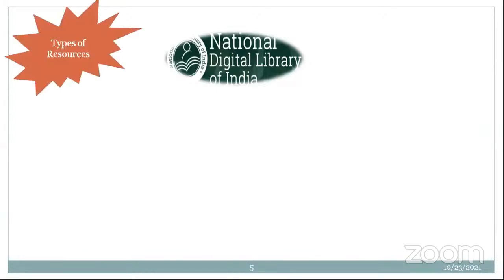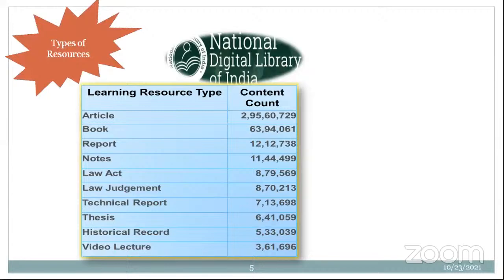And what types of resources are available in NDLI? For example, I just want to give an overview of NDLI resources. So around 2 crore articles are available, and around 63 lakh textbooks are available. Technical reports, around 12 lakhs. And if you even want to know what the laws enacted are, or what judgments have been given by the judiciary, that can also be accessed.